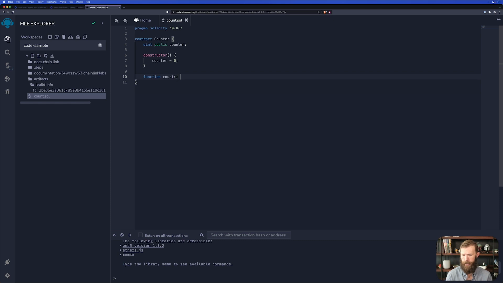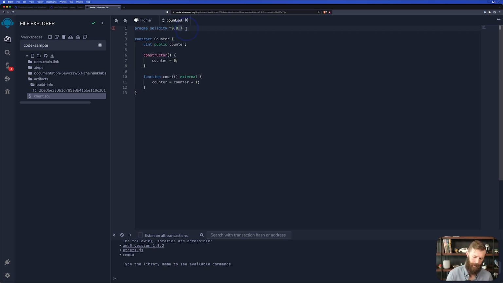It'll take nothing in, and what it will do is say counter equals counter plus 1. This will allow us to increment our counter. Now this function, we're going to need to call from outside of our contract, so it will be external. That means that we can call it from outside, but not inside. And that's it. This is our entire contract.